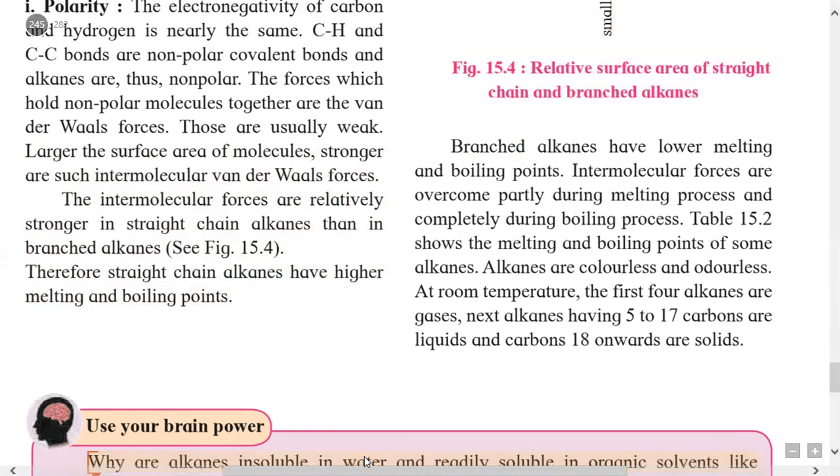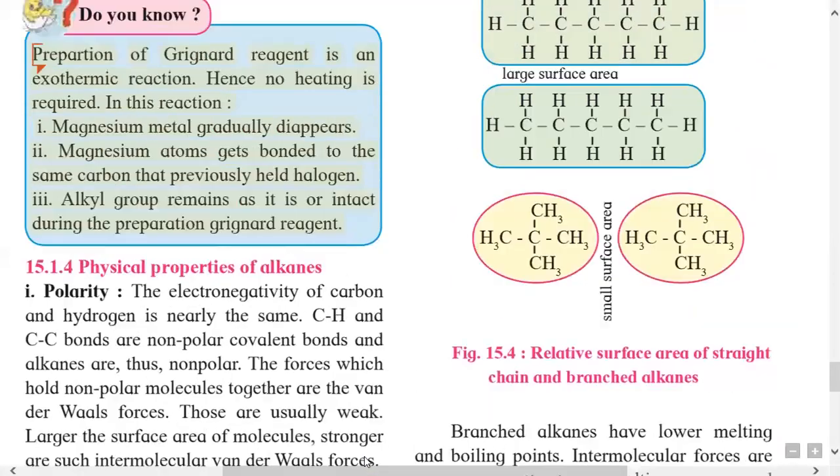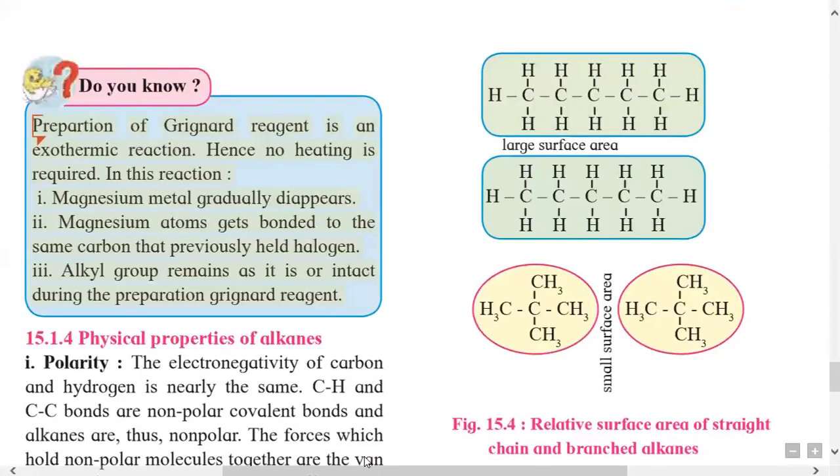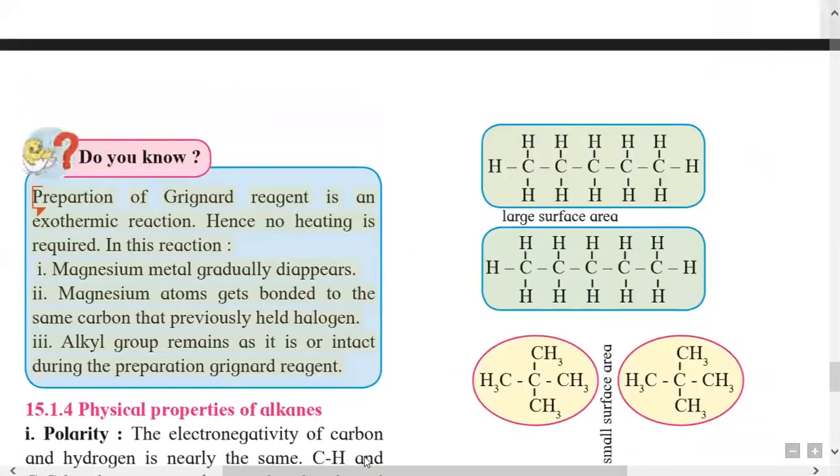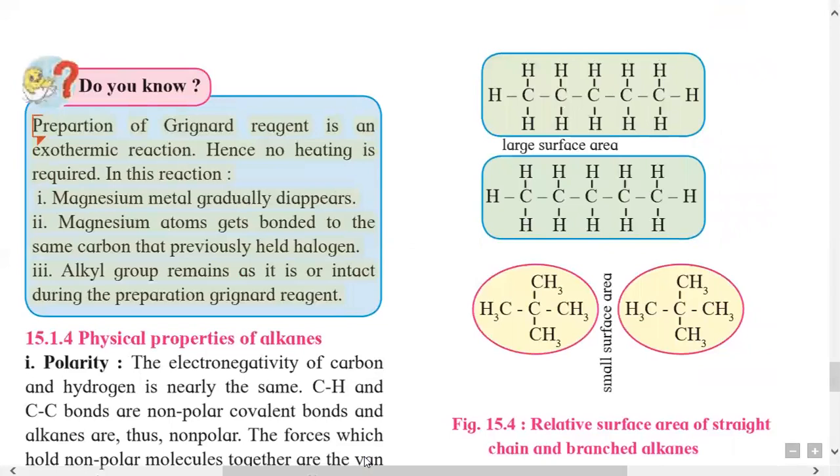The intermolecular forces are relatively stronger in straight chain alkanes than in branched chain alkanes, because in straight chain alkanes the surface area is large, and in branched chain alkanes the surface area is small compared with straight chain alkanes.